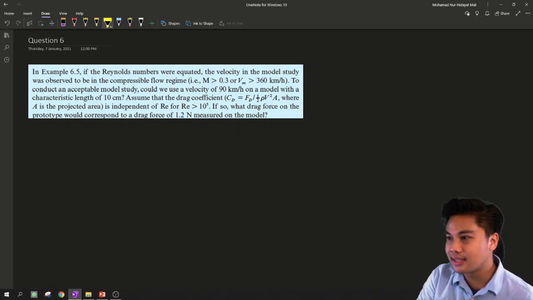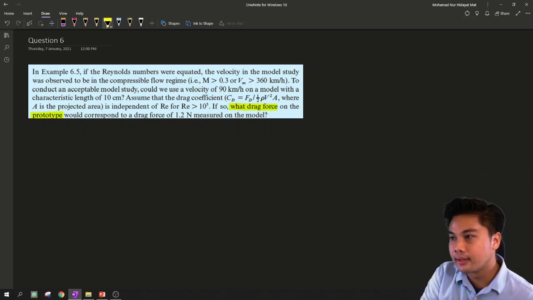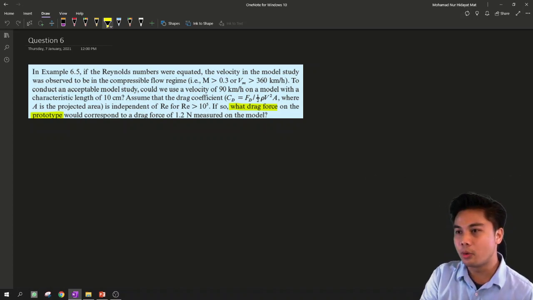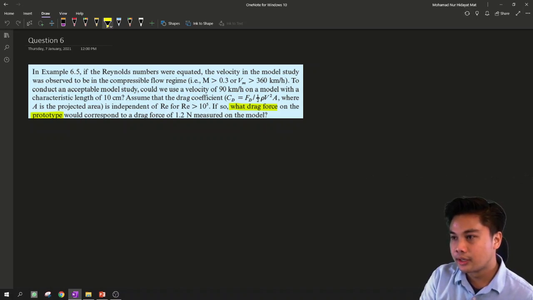The question asks what the drag force on the prototype is. And to conduct the acceptable model study, this is the condition: could we use velocity 90 km per hour on the model?